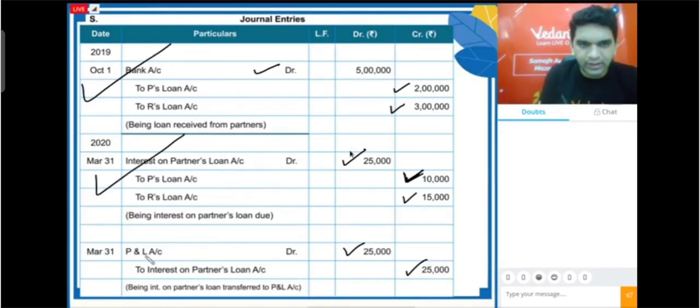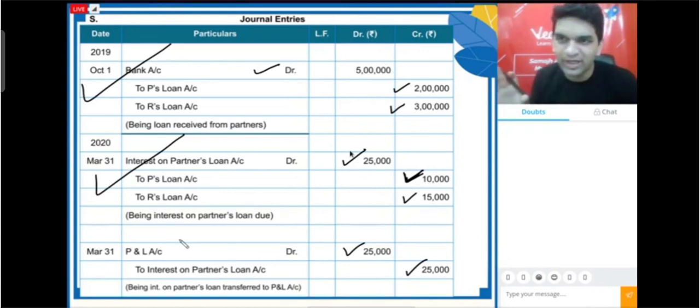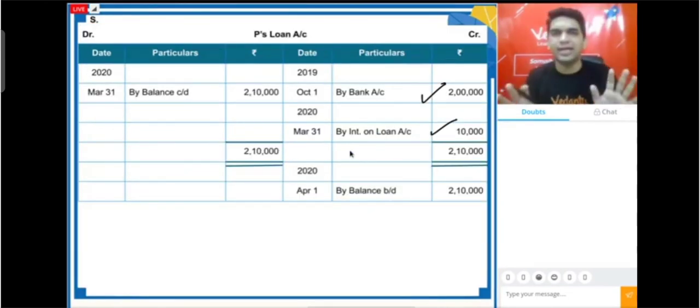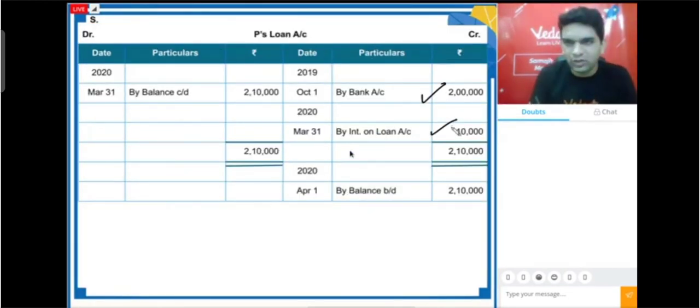Now in the third entry, if you can see, there is no loan account affected. So we should not write anything forcefully. If there is no loan account affected, we will not be recording anything for the third entry in our ledger account. So that's it. We have these amounts in our ledger account. We have to balance it at the end. So we took a total of 2,10,000. The same total we have recorded on the debit side, and the balancing figure will be the same amount, no? Because there was nothing on the debit side. So the same total will be your balancing figure.